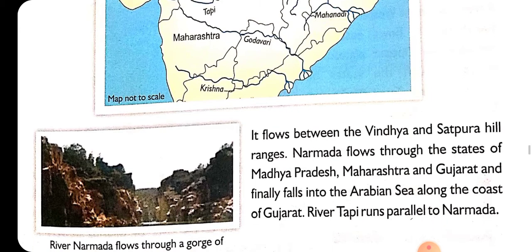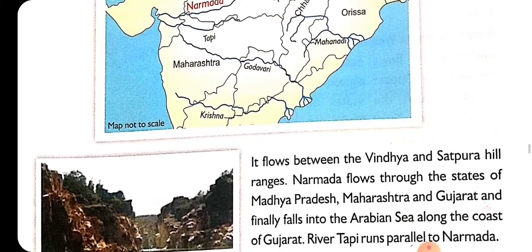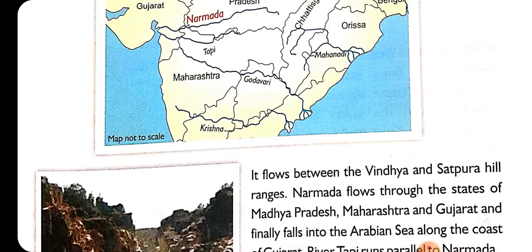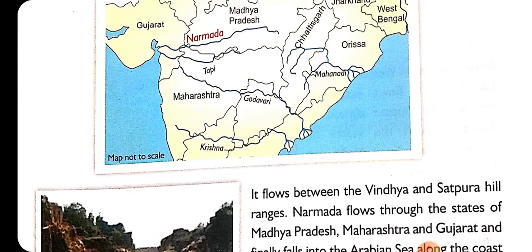Okay, now next is river Tapi. River Tapi runs parallel to Narmada. River Tapi beta, you can see below the river Narmada, where they have written with red color Narmada, below that there is river Tapi. So river Tapi runs parallel to the Narmada.